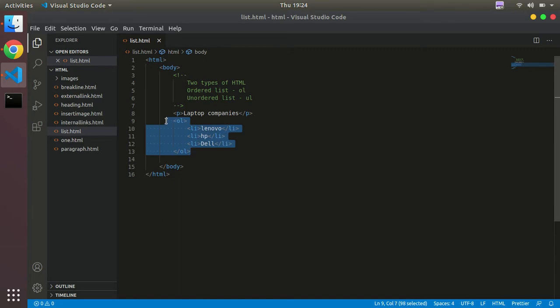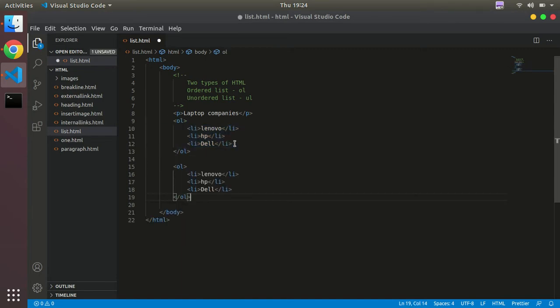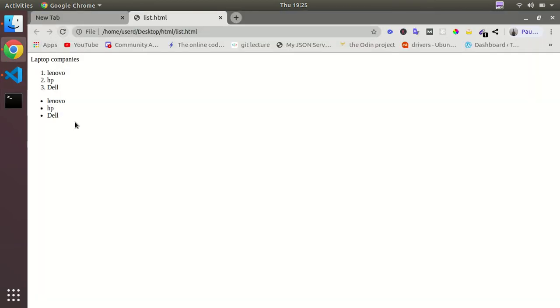If we copy this and paste it the same here and just rename it as UL, this is nothing but an unordered list. Now you will see that this will print in disc style because it is an unordered list. So these are the basic lists in HTML.